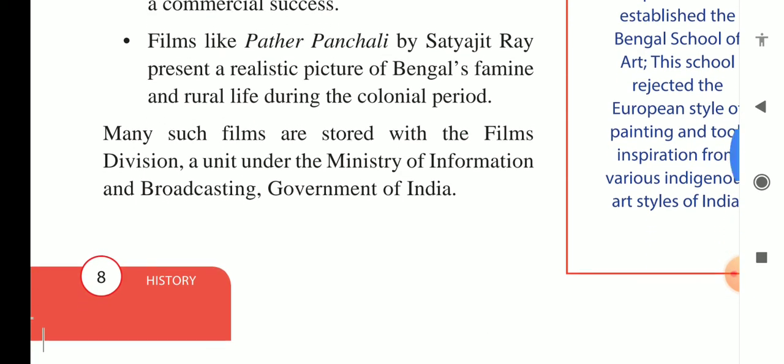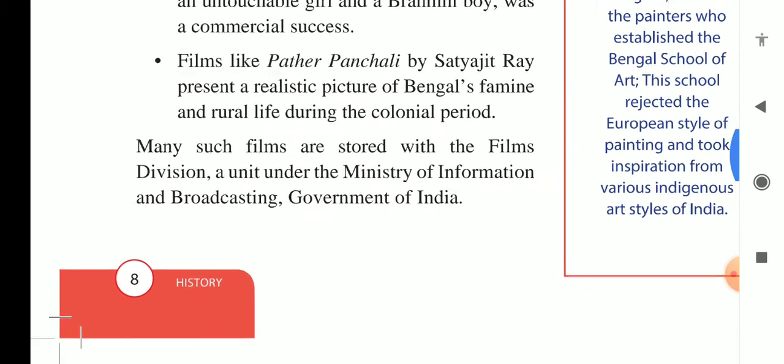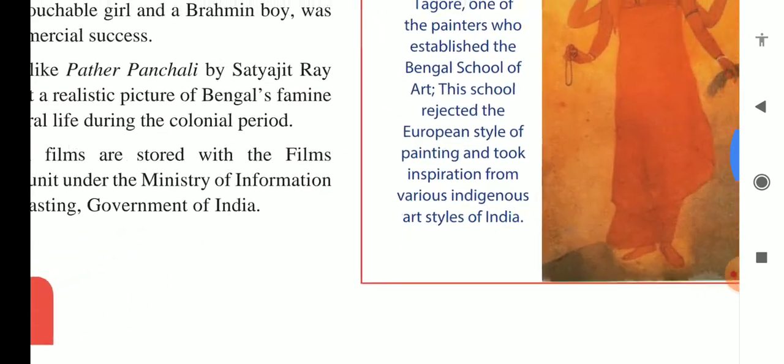Films like Pather Panchali by Satyajit Ray present a realistic picture of Bengal's famine. Famine means scarcity of food and water, shortage of rain. That is why famine occurs. And it shows rural life during the colonial period. So many such films are stored with the Films Division. The Films Division is itself a most important source of Indian history, right? It is a unit under the Ministry of Information and Broadcasting, Government of India.